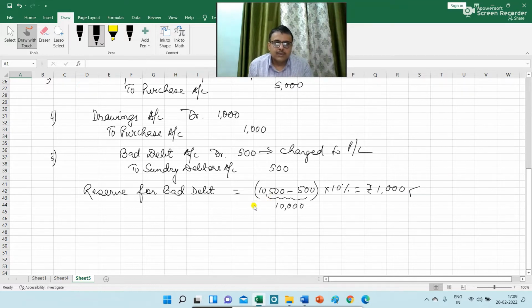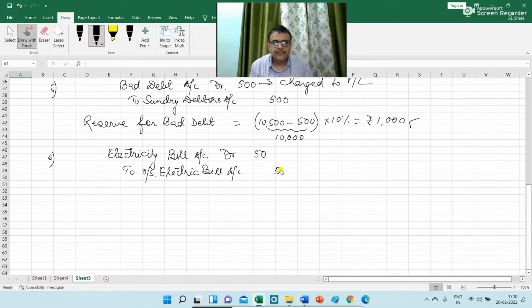Next, the sixth adjustment entry is: electric bill was outstanding for rupees 50. So there is an electricity bill outstanding of rupees 50. So electricity bill account debit to outstanding electric bill account 50. Electricity bill is a nominal account, and this will be charged to PL, and the outstanding electric bill is a personal account, and this balance will be shown on the liability side of the balance sheet for rupees 50.